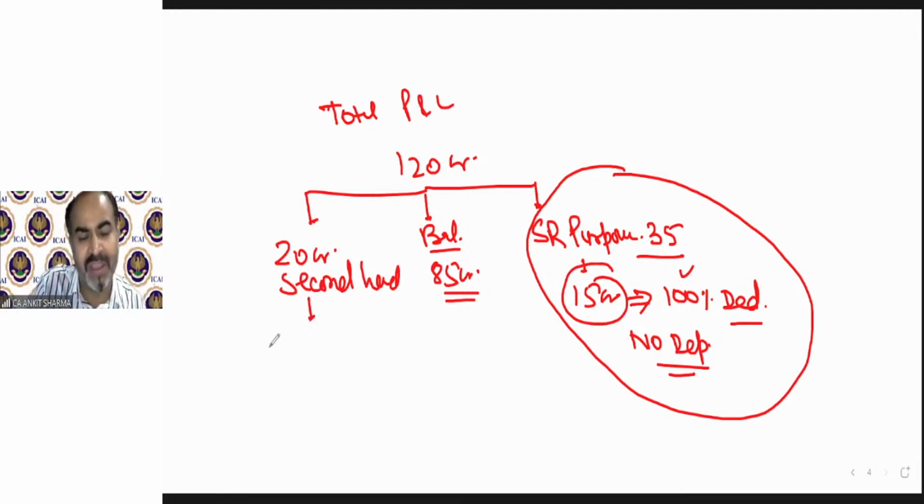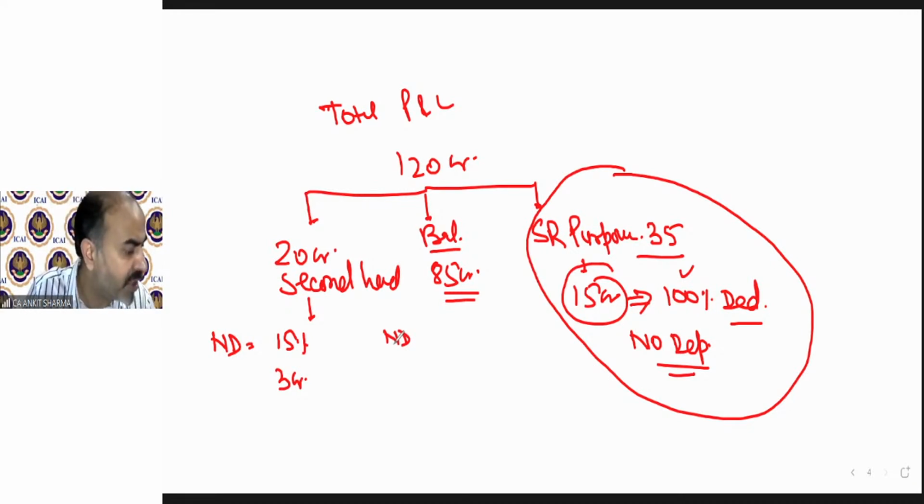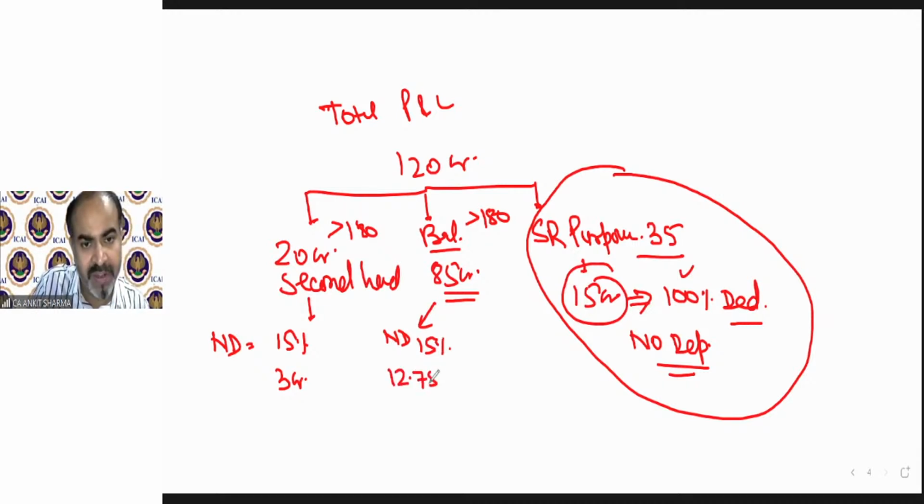On the second-hand machine, we can claim normal depreciation. Normal depreciation rate is 15%. That will be 3 crore. And we can claim normal depreciation over here also. The machine was purchased in May and June, so both are more than 180. So on this, we can also claim normal depreciation at 15%. That will come, I have already solved it, 12.75 crore.